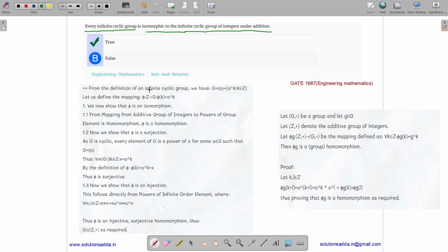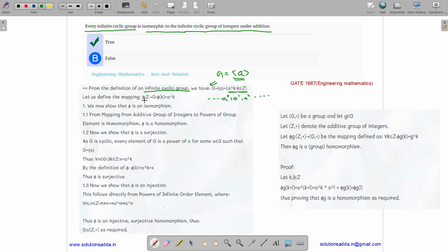So the definition of infinite cyclic group states that let us suppose we have a group G, then it can be represented as G equals to ⟨a⟩. As it is a cyclic group, it means that for all the integers k belonging to Z, it will have all powers of a, like it will have a to the power 0, a to the power 1, a squared. So this is an infinite cyclic group, and even for the negative integers.